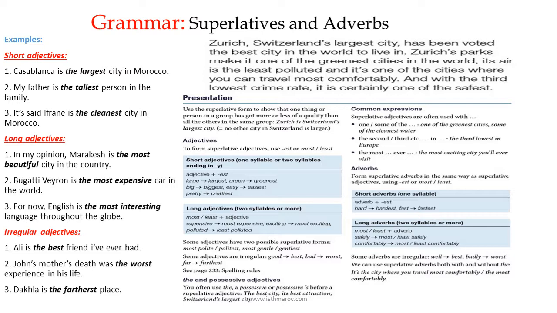Some adjectives have two possible superlative forms: most polite, politest; most gentle, gentlest. Some adjectives are irregular: good, best; bad, worst; far, farthest. Okay, these are irregular adjectives. With the and possessive adjectives, you often use the or possessives before superlative adjectives: the best city, its best attraction, Switzerland's largest city.